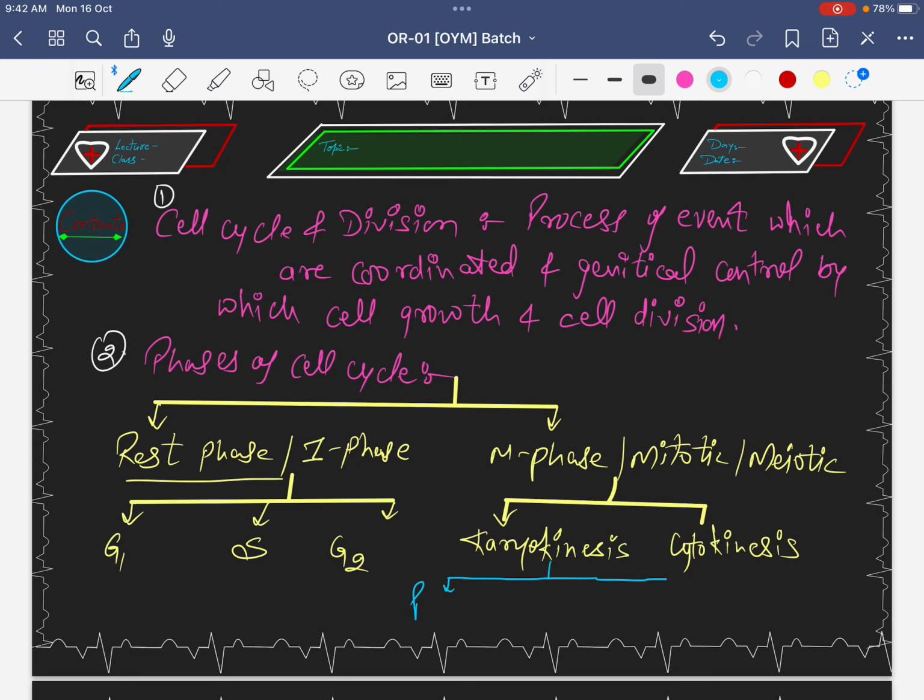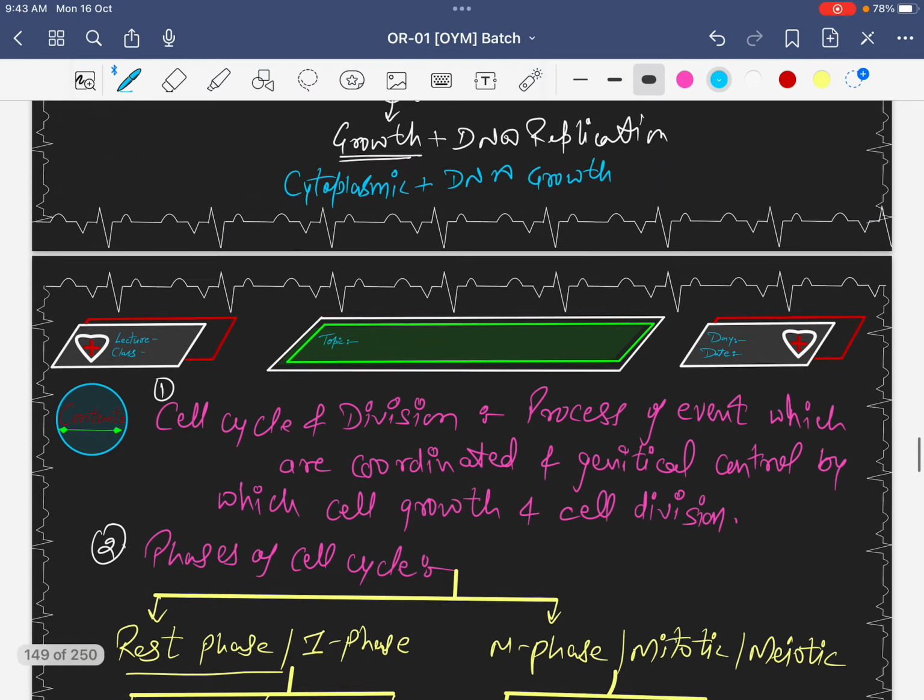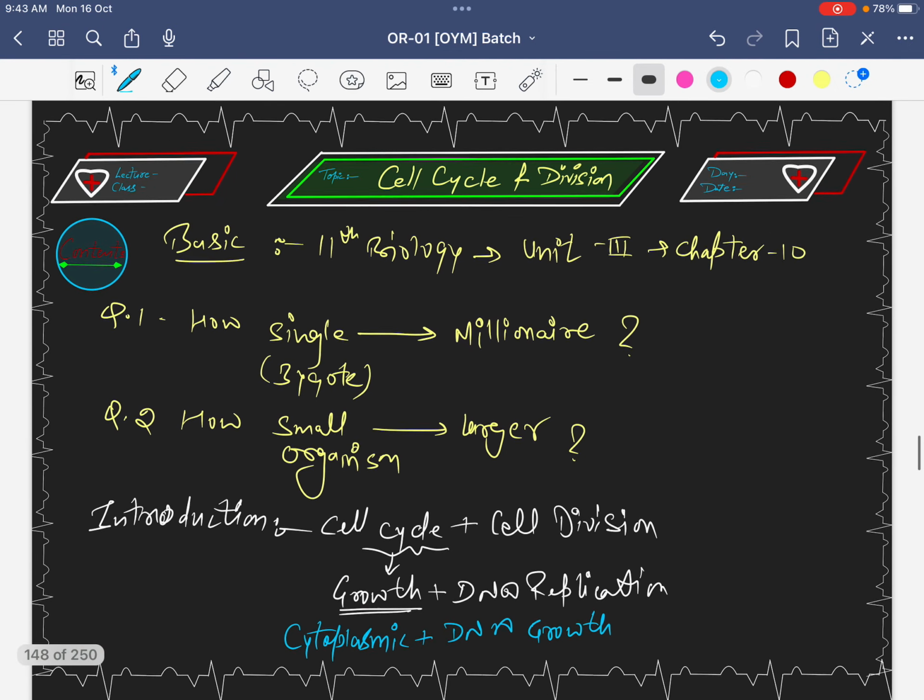First of all prophase, second is metaphase, third is anaphase, and at the end the last phase is telophase.